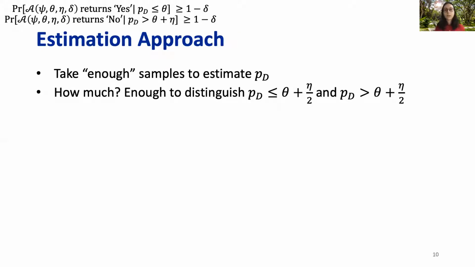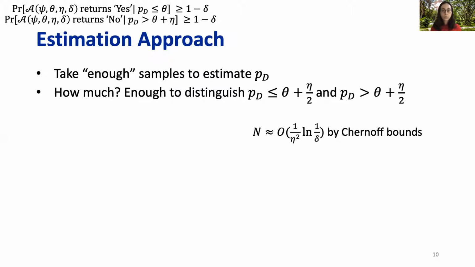So how do we design such a technique? Well, first, we want to satisfy the black box assumption, so we can only take samples. To satisfy the guarantee, we need to take enough samples, though. So how much is enough? Well, we need enough samples to distinguish between the true probability with eta error.